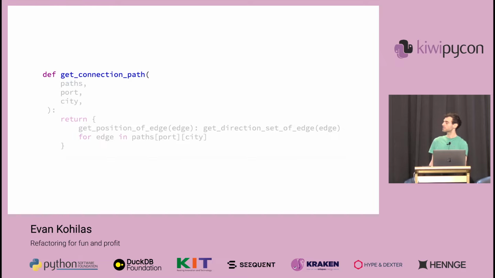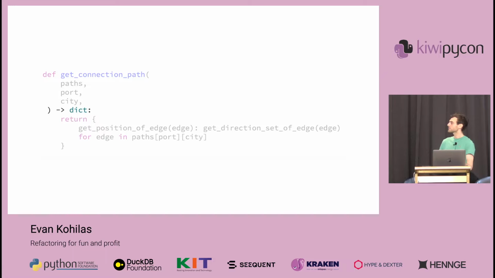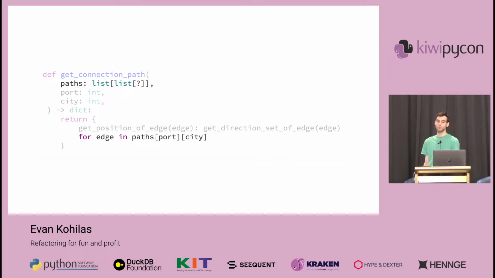We have a vague idea that it's returning a connection path, and if we walk through it and try to annotate it, we'll see that there's a dictionary comprehension. So we'll annotate the function to return a dictionary. And in this comprehension, we'll see that we're iterating over this paths variable. So it's probably a nested list. And thus, it would make port and city indices to this list. But we still don't know what these edges that we're iterating over are. We just have to guess that it's some object in this list.